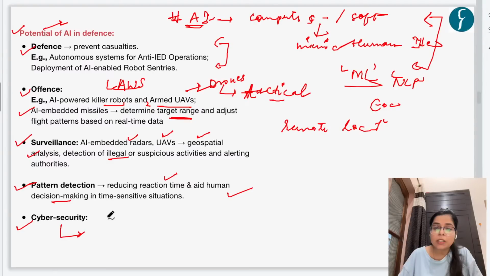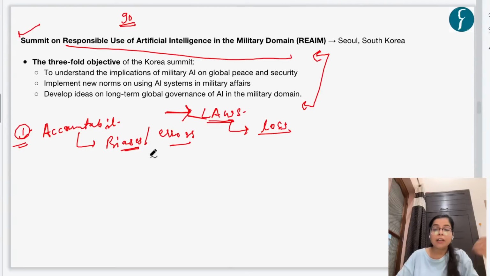So if by the use of, say, a lethal autonomous weapon system, there happens any casualty or any loss for civilian infrastructure, then who is going to be held accountable in this case? So this question of fixing accountability is a major challenge in deploying AI-based systems.